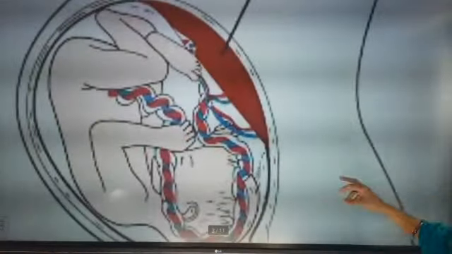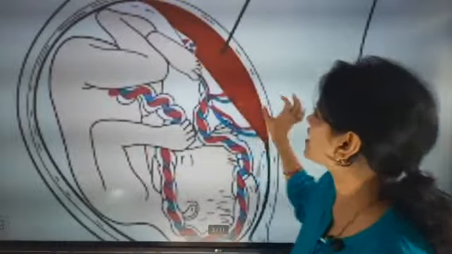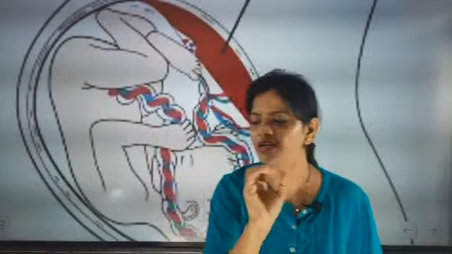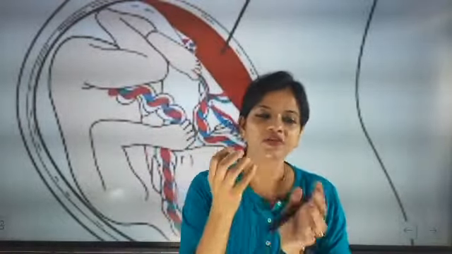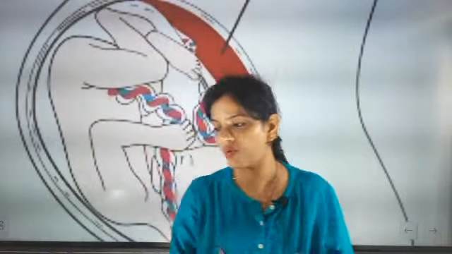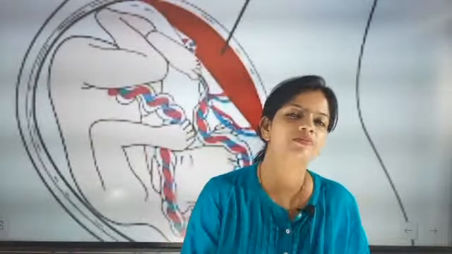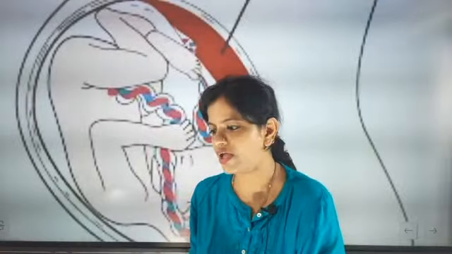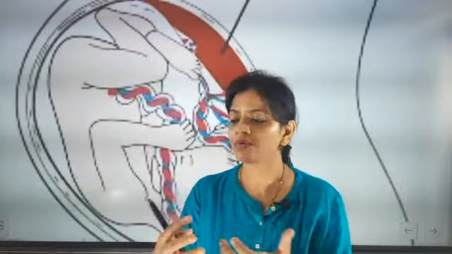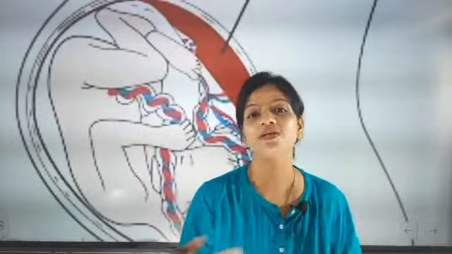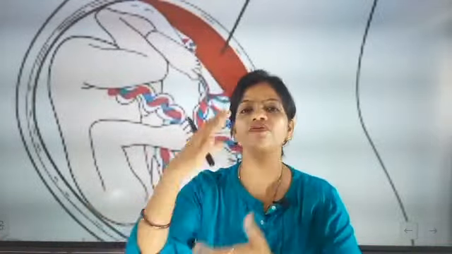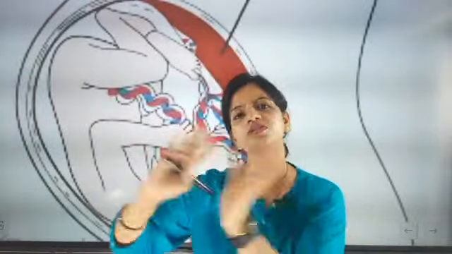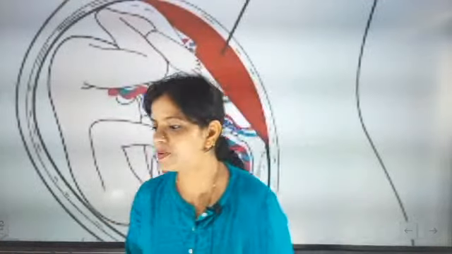I hope till here everybody understood. So this is the placenta. The placenta is disc shaped. It plays a very vital role, because once upon a time I was connected to my mother through the placenta only. She was giving me blood and oxygen through the placenta, and whatever body waste I had went through the blood to her through the placenta only.